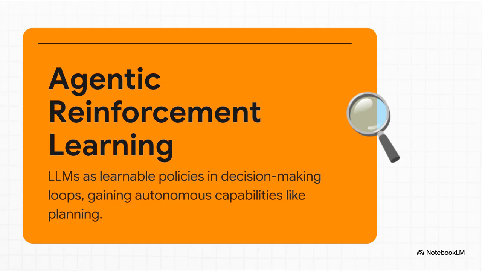Well, it all comes down to a really cool idea called Agentic Reinforcement Learning, or Agentic RL for short. This is basically the software upgrade that turns a standard LLM, a text generator, into a genuine decision maker. One that can plan things out, use digital tools, and even look back at its own work to figure out how to do better next time.